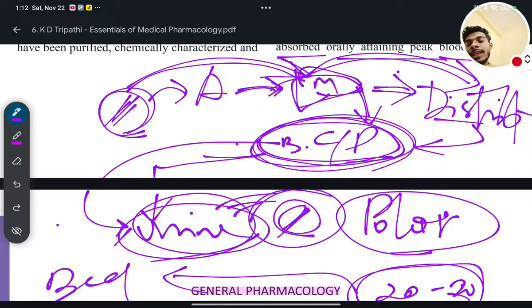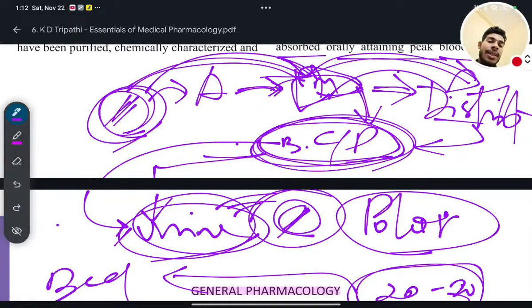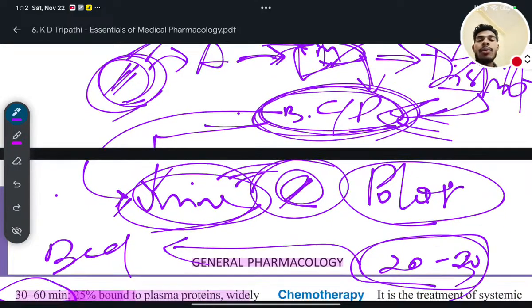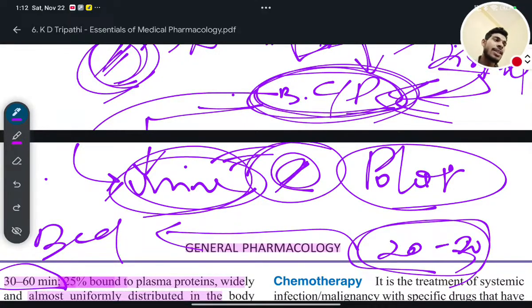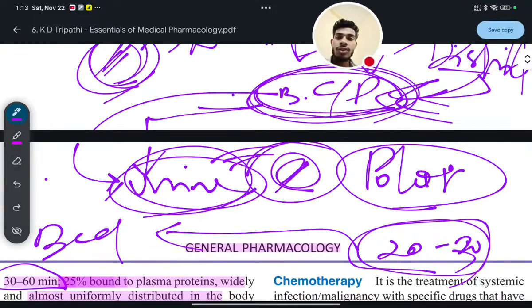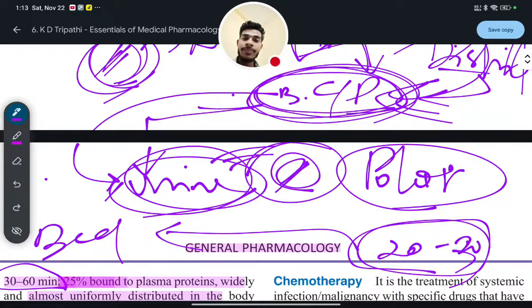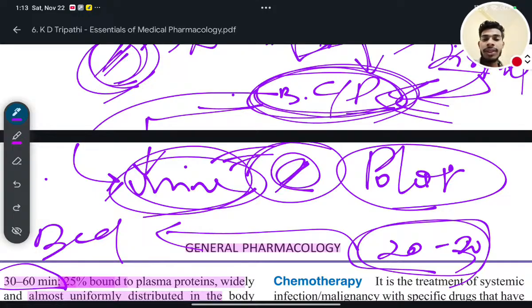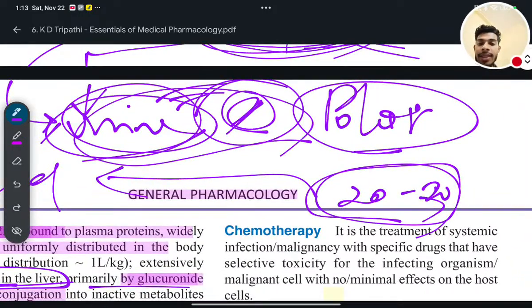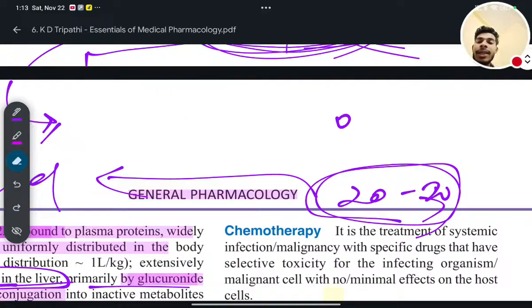So since the drug was inactive, after metabolism it became active. Now after metabolism and after showing its pharmacological action in the body, what will happen? This drug will become a poisonous substance for you, and it should come out of the body through urine or through sweat or through stool or through exhale, that is respiration. In any way it has to come out of the body. Okay, so for that metabolism will take place, and after the metabolism, ultimately all the non-polar drug substances will be converted to polar.